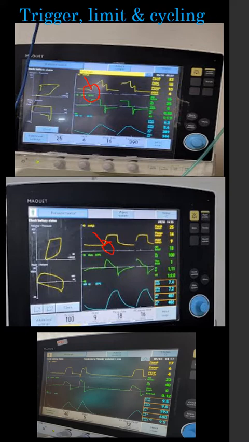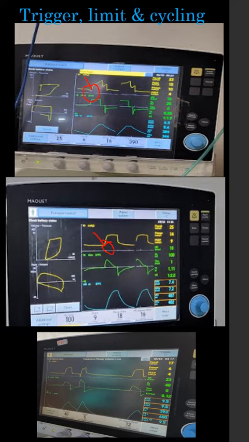A patient triggered breath could be flow trigger or pressure trigger. And what is a limit? The variable which remains limited, which is not crossed during the entire inspiratory cycle, is called the limit.